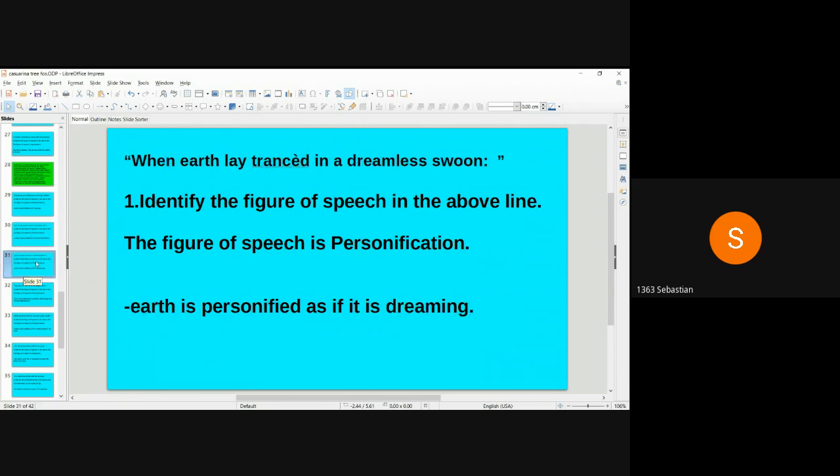When earth lay tranced in a dreamless swoon. Identify the figure of speech in the above line. The figure of speech is personification. Earth is personified as if it is dreaming.